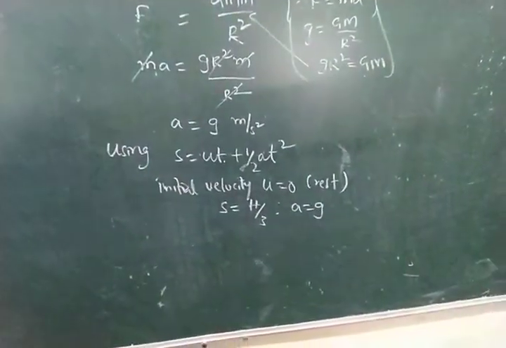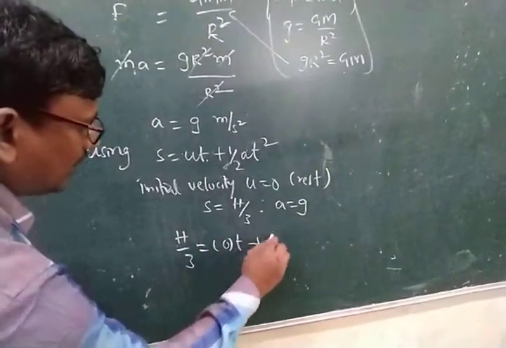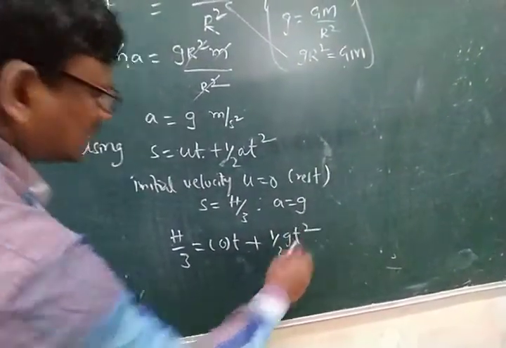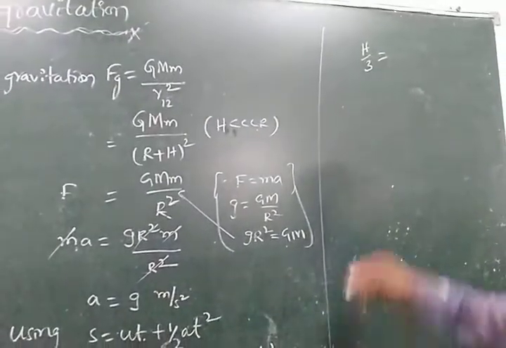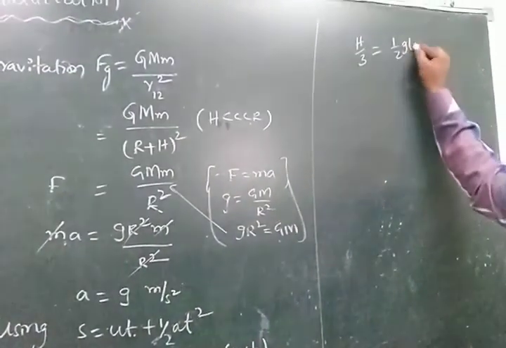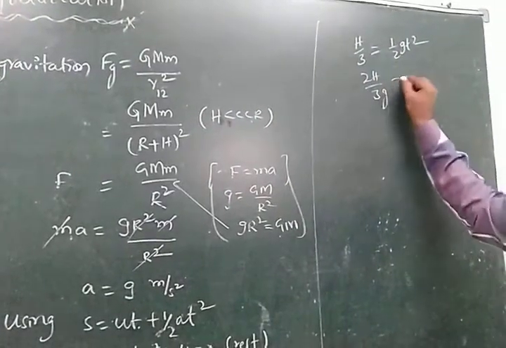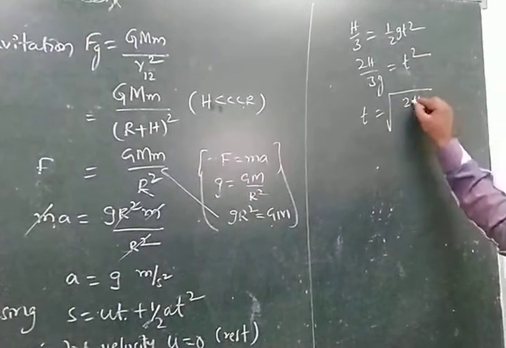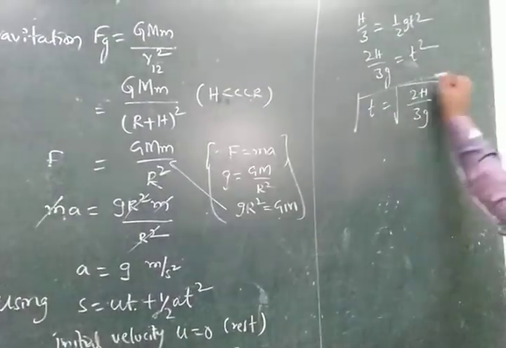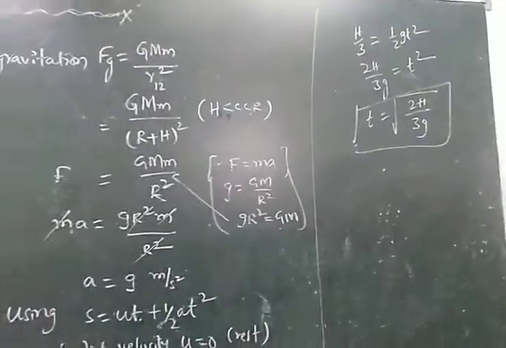Substitute in the above equation. Then h by 3 is equal to 0 into t plus half g t square. So h by 3 is equal to 1 by 2 g into t square. Take the cross multiplication: 2h by 3g is equal to t square. Then t is equal to the square root of 2h by 3g. This is the time taken to reach the second body.